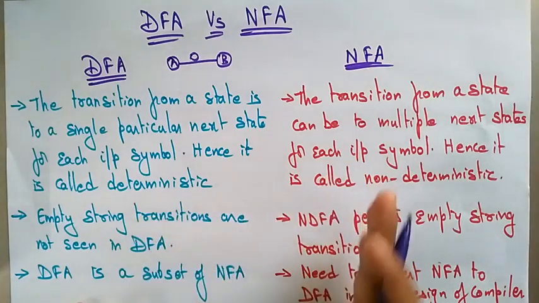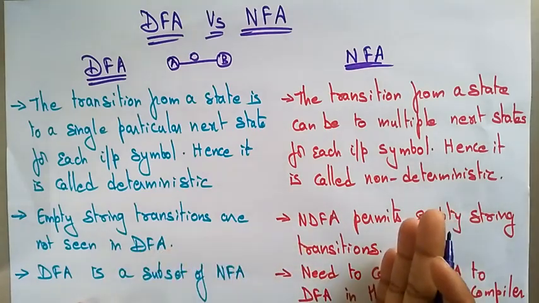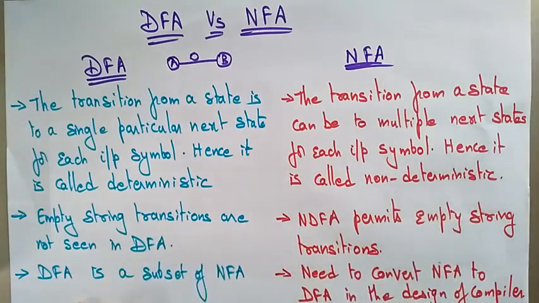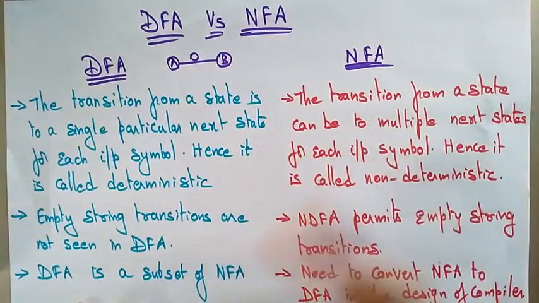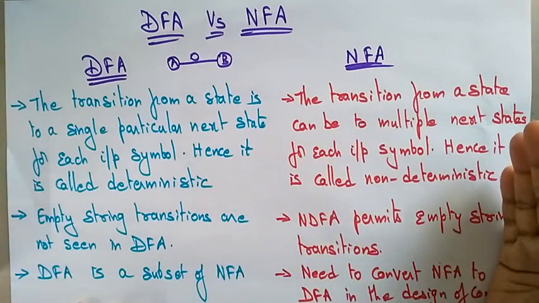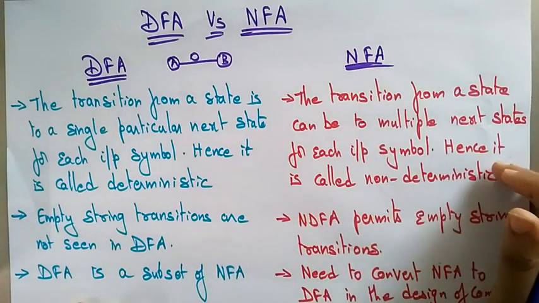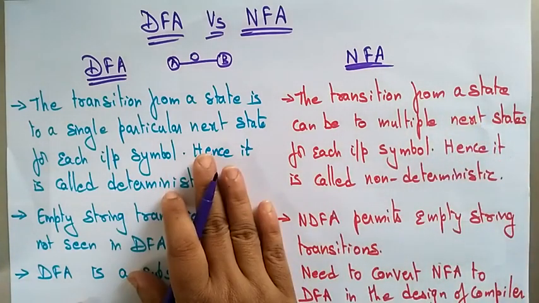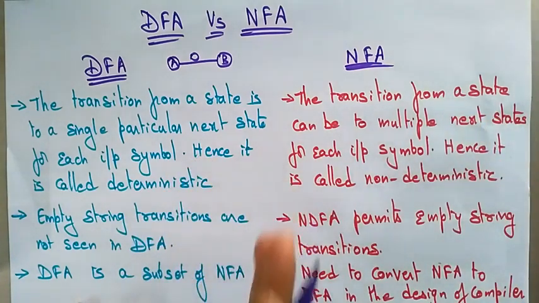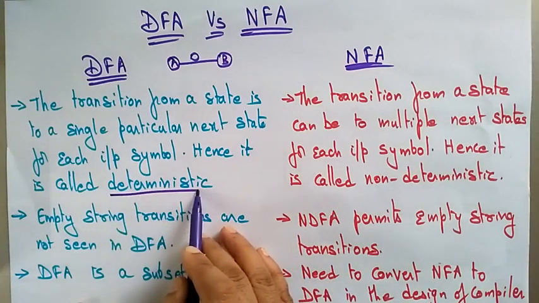It is only fixed to some particular work. Either the string can be accepted or it can be rejected. It can't select multiple paths. Whereas in NFA you can go in different directions. Suppose one path is not leading to the final state, you can select another path which leads to the final state. So there are options in an NFA, but in deterministic finite automata there is only a single path. Hence it is called deterministic.